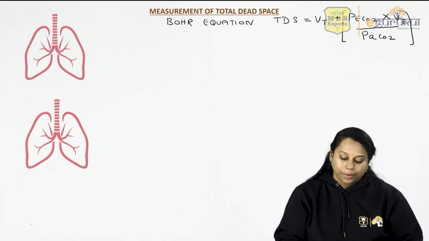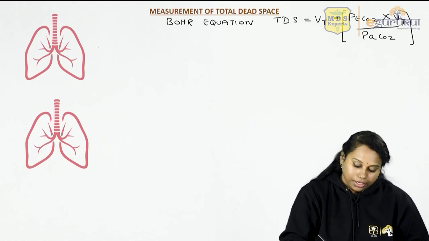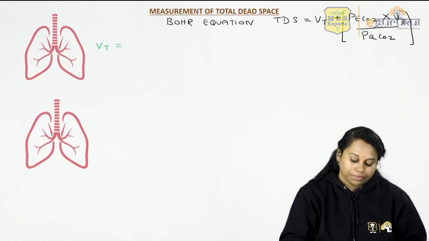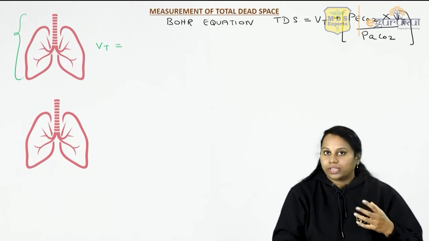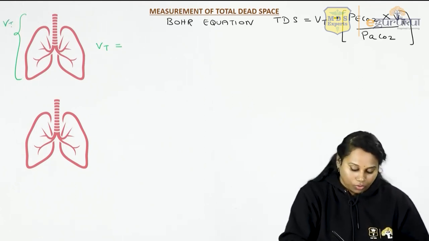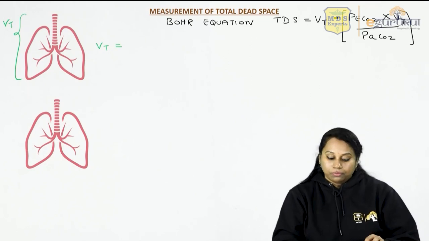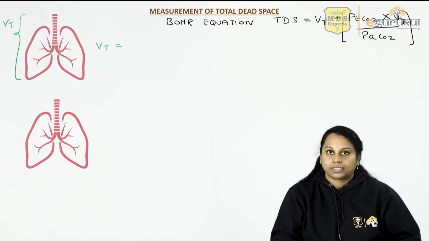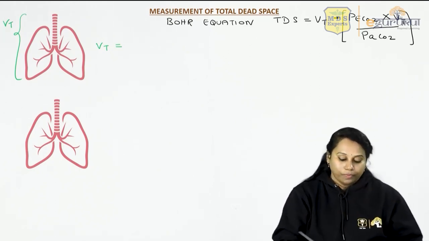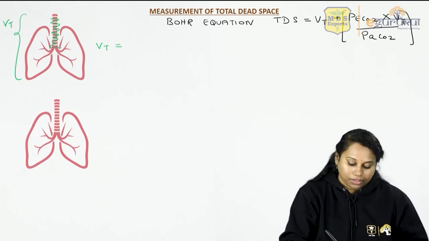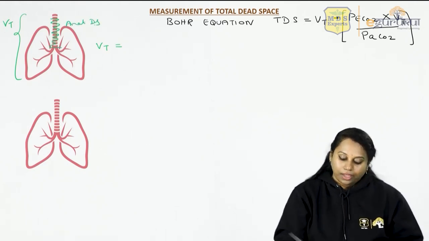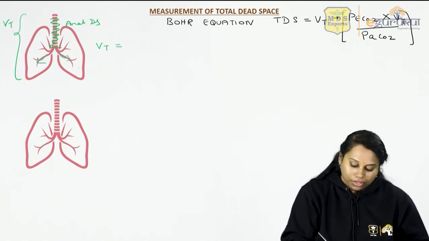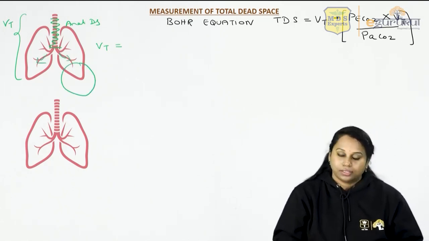So I'll come to this diagram. Tidal volume, Vt, means the air that you take inside during normal breathing. So tidal volume will have all the following components. Some of this tidal volume would have occupied the anatomical dead space, and the remaining has gone into the alveoli.